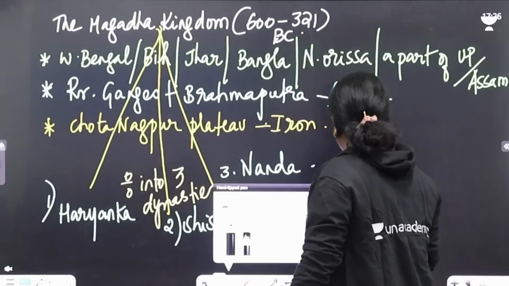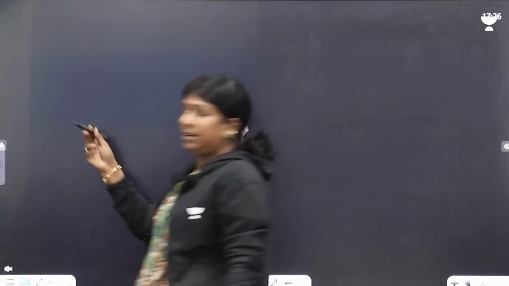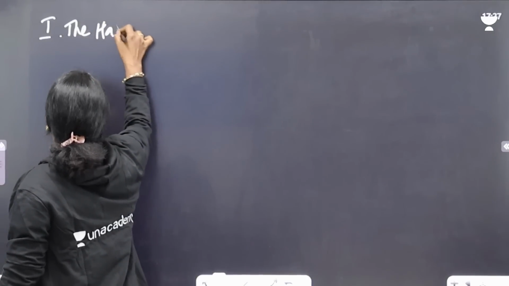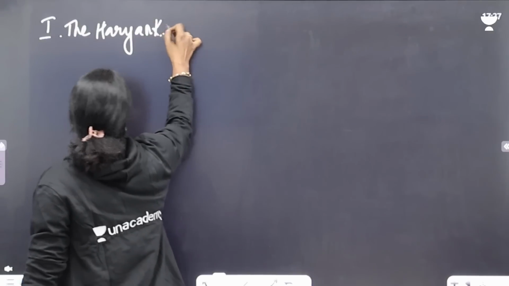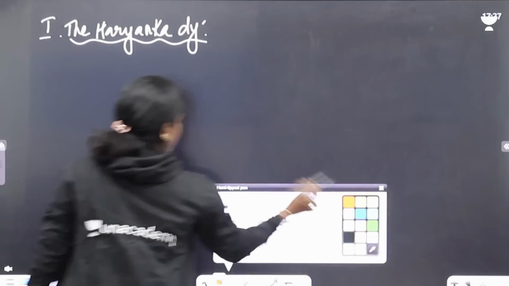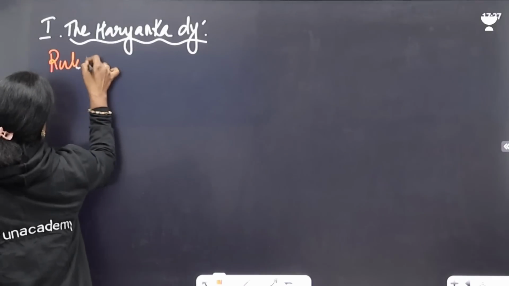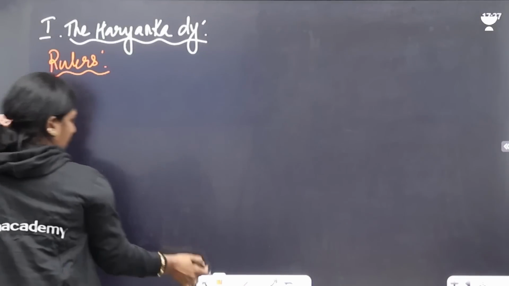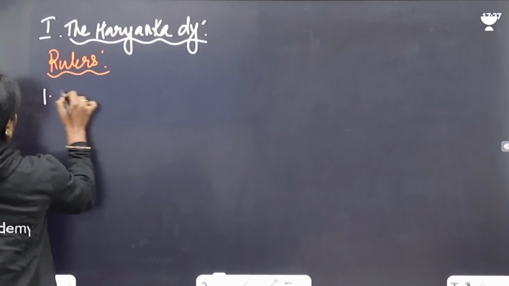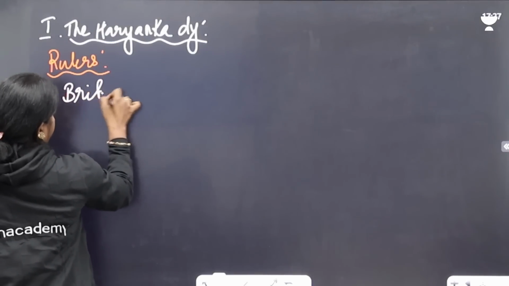Now, let's move on to the dynasties and see what exactly the rulers were. So, the first dynasty is the Haryanka dynasty. Now let's go with the rulers. So the first ruler, we call him Brihadratta.